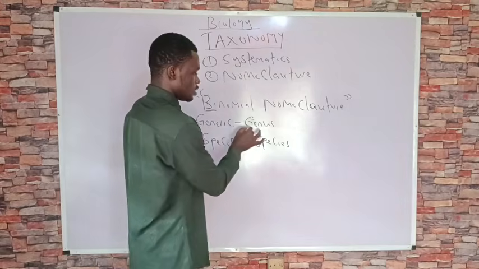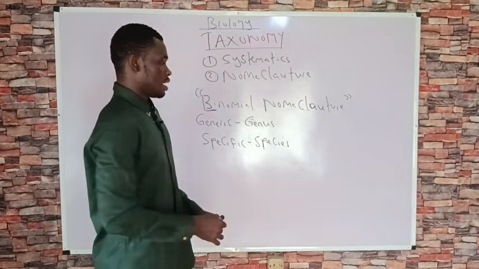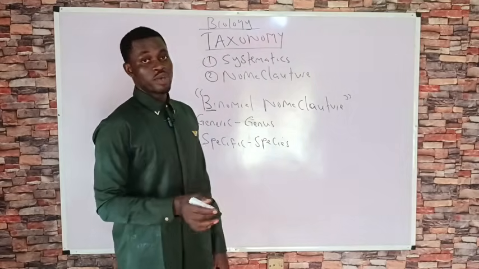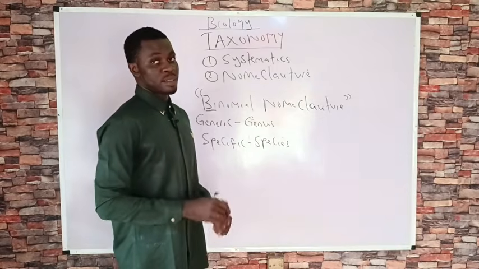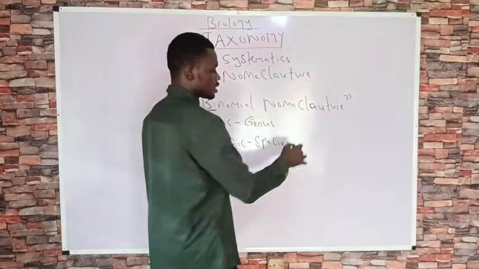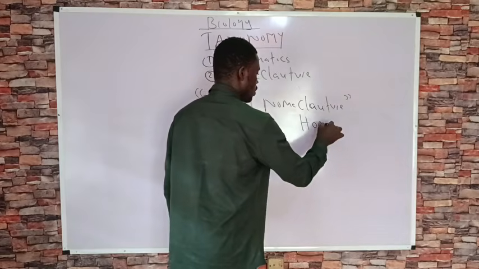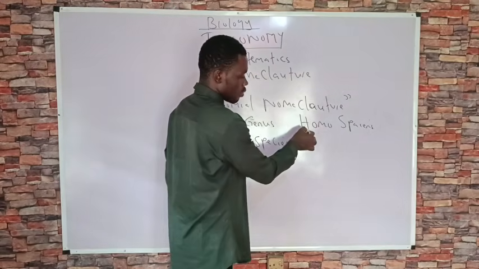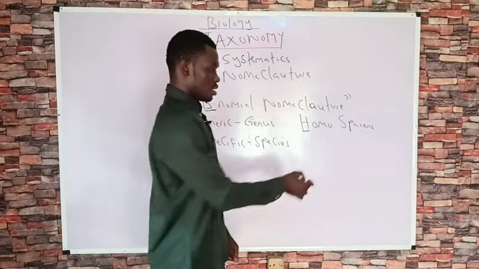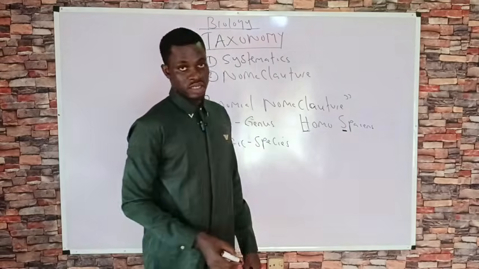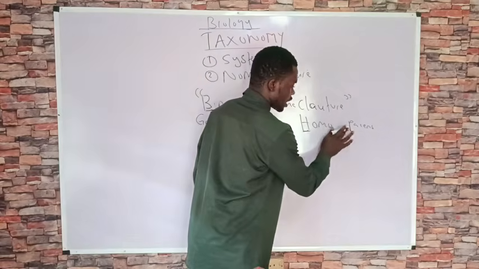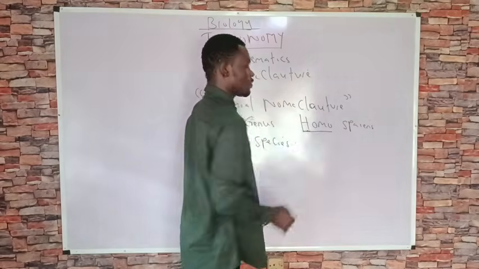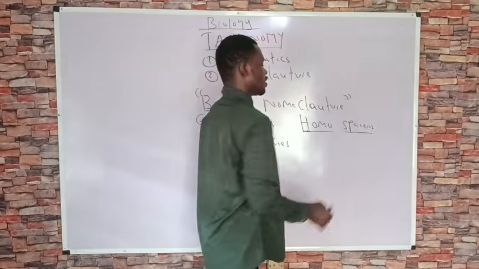Now the generic name usually starts with a capital letter, while the specific name always starts with a small letter. For example, if I want to write the binomial nomenclature for man, it is Homo sapiens. The first letter is supposed to start with a capital letter, but the second one is supposed to start with a small letter. So the binomial nomenclature for man becomes Homo sapiens. The first name is gotten from the genus, while the second is gotten from the species.